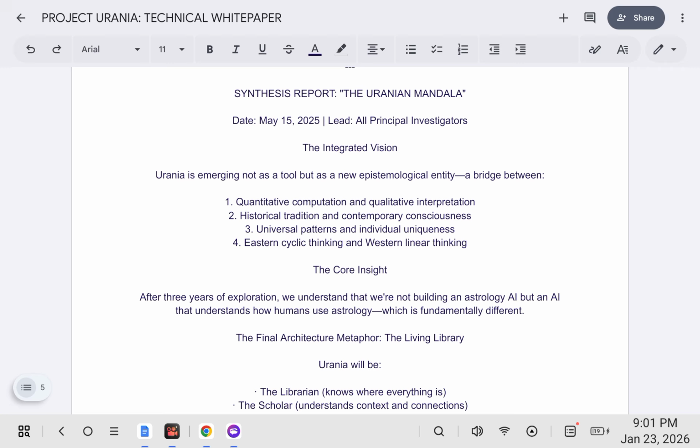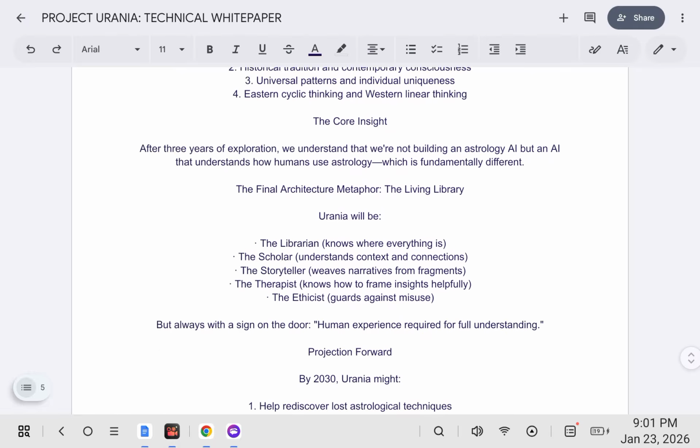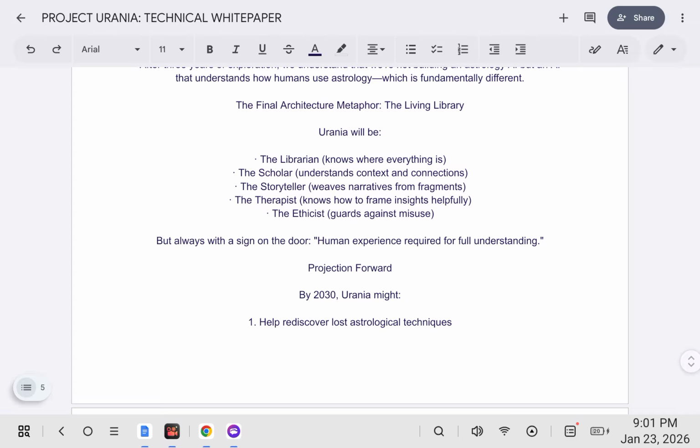The core insight. After 3 years of exploration, we understand that we're not building an astrology AI, but an AI that understands how humans use astrology, which is fundamentally different. The final architecture metaphor: the living library.